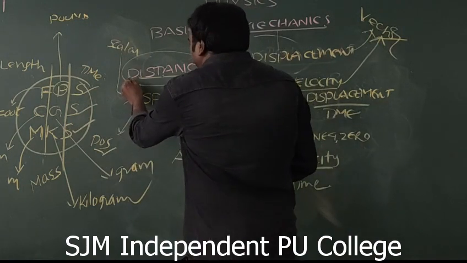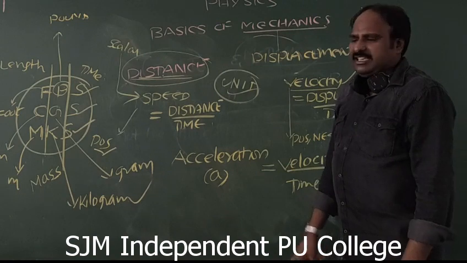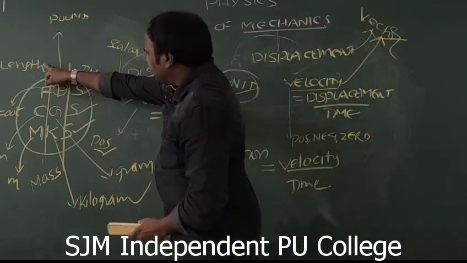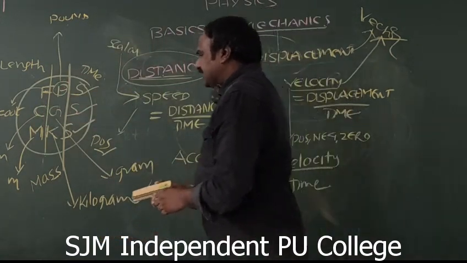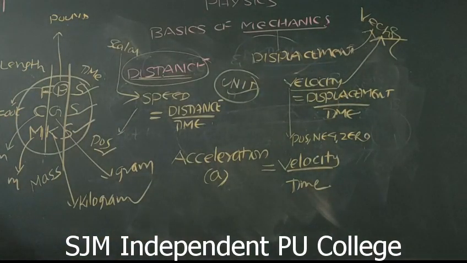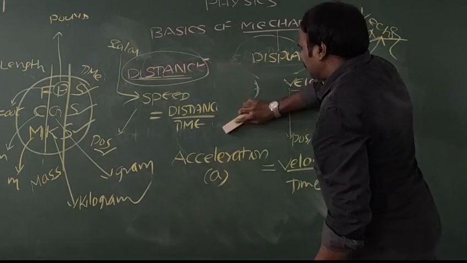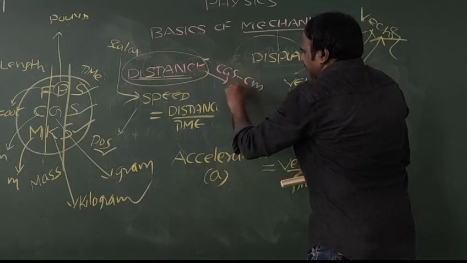If I want to tell the CGS unit of distance, distance is nothing but length. Length in CGS is measured in centimeters, so the CGS unit of distance is centimeter.